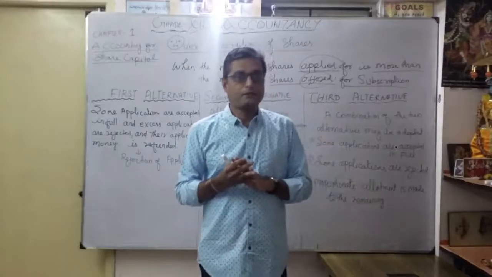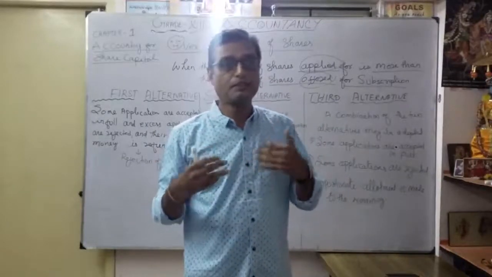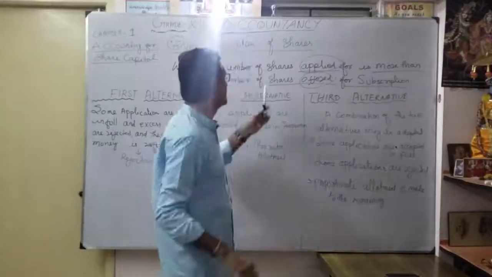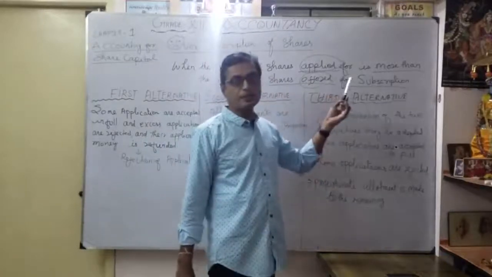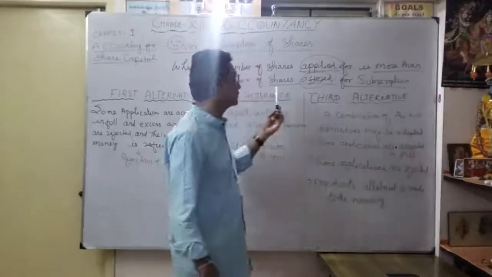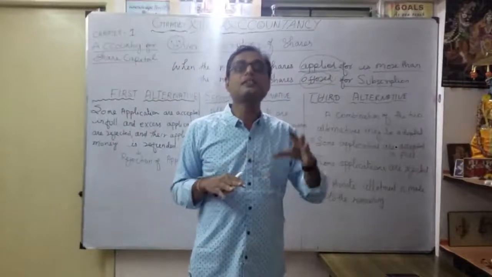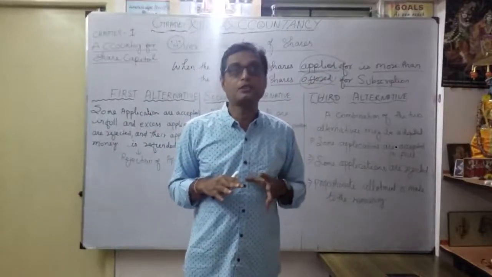But when the applied is more than the offered, it naturally comes under over subscription. Number of shares applied may be 70,000, but actually issued only 50,000.